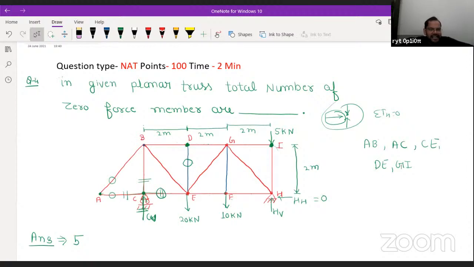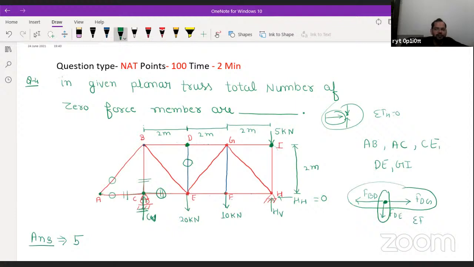And Keshav is asking, sir, how DE? Keshav, please draw the free body diagram of this point D. So you can draw one force here, FBD. You can draw one force here, FDG. And you can draw one force FD. Because the joint should be in equilibrium, the summation of net vertical forces should be 0 and horizontal forces should be 0. So when you take the net force in the vertical direction as 0, you will get FD equal to 0. Is it clear, Keshav?